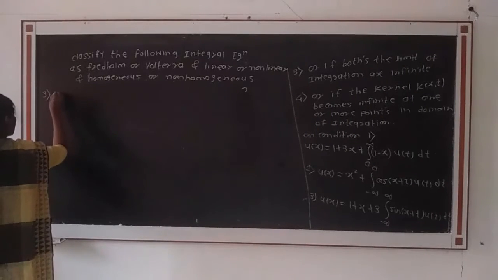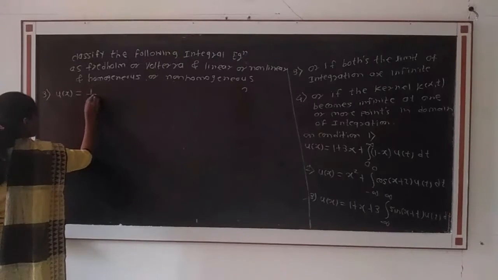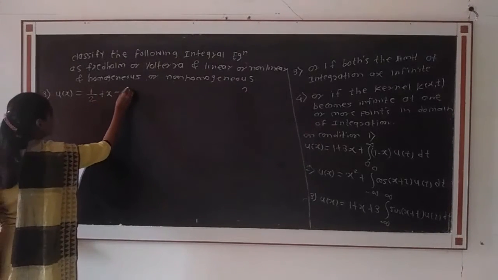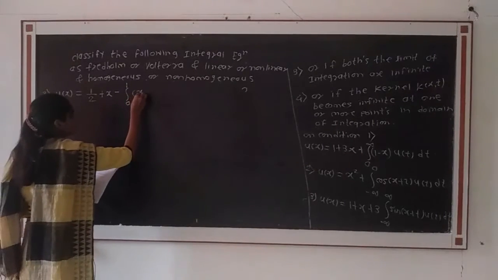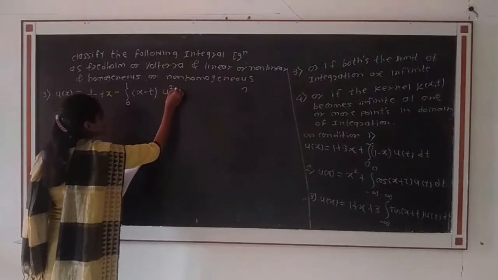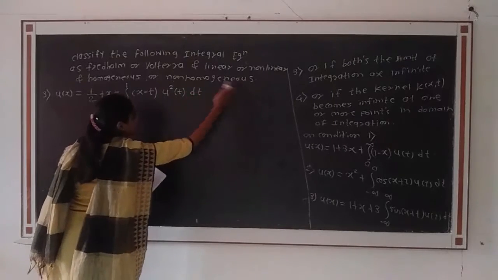Third, u of x is equal to 1 by 2 plus x minus integration from 0 to 1 of x minus t into u raised to 2 of t dt.